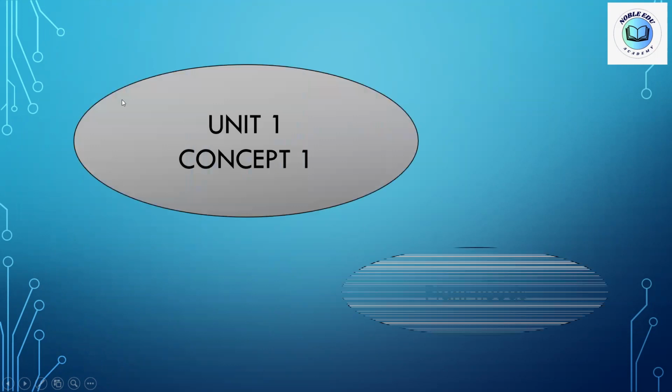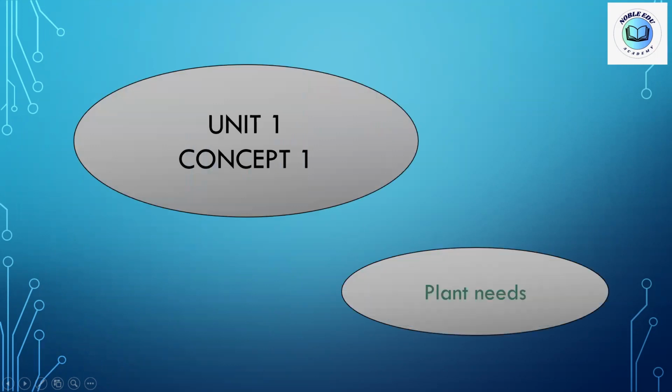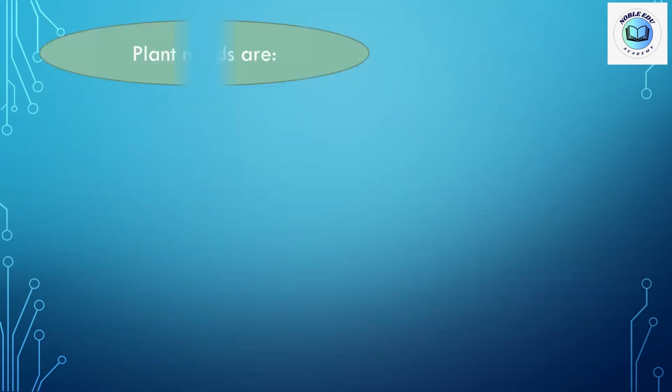Welcome, all of you. Today, we're talking about our first lesson in science, and this concept talks about plant needs. Who knows the meaning of plant needs, kids? What is the meaning of needs? Needs are the essential things the plant needs. Essential, meaning the basic needs. Okay, what are the plant needs, kids? Let's see.